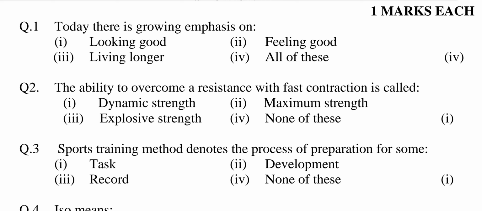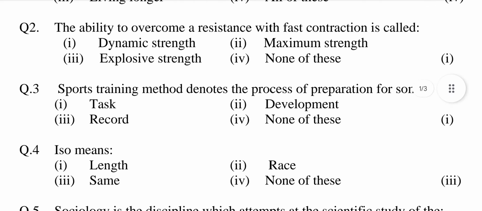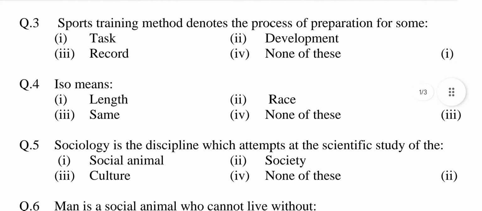Question number 2. The ability to overcome a resistance with the fast contraction is called option first, dynamic strength. Second, maximum strength. Third, explosive strength. Fourth, none of these. Answer is option first, dynamic strength. Question number 3. Sports training method denotes the process of preparation for some. Option first, task. Second, development. Third, record. Fourth, none of these. Answer is option first, task.